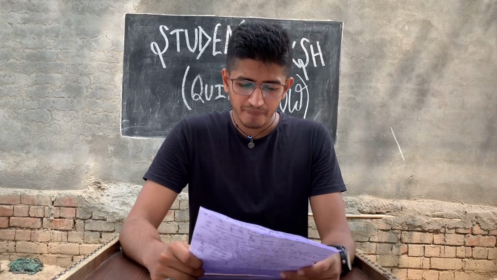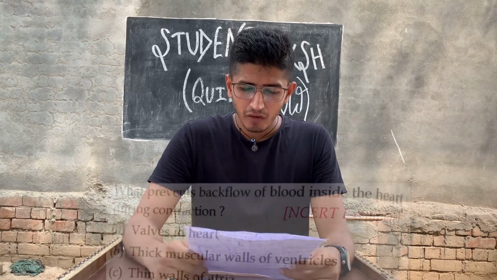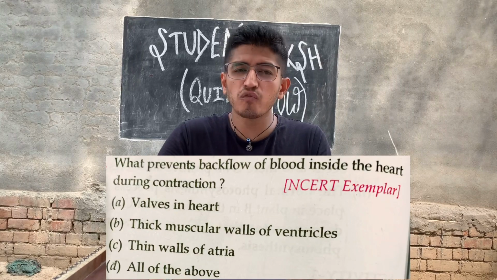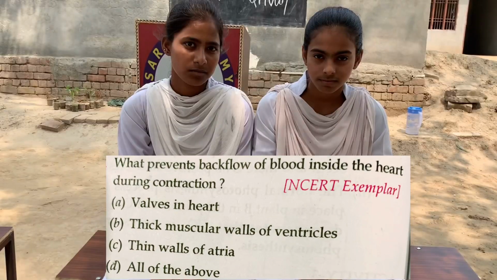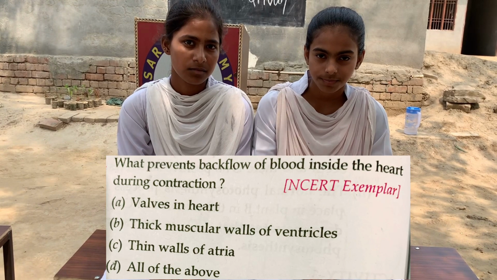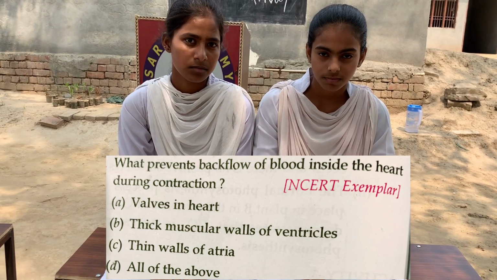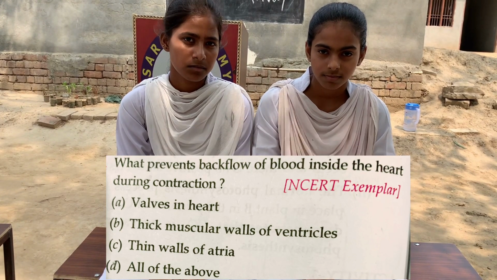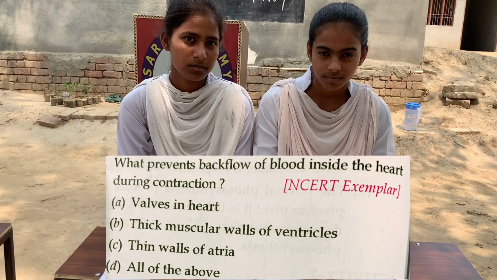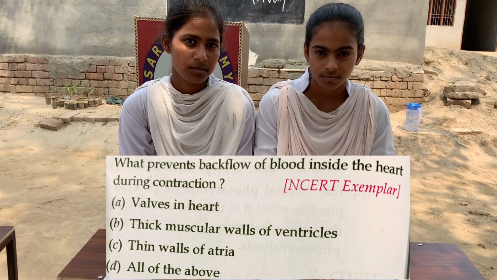And the next question goes to team B. What prevents backflow of blood inside the heart during contraction? And the options are A. Valves in heart, B. Thick muscular walls of ventricles, C. Thin walls of atria, D. All of the above.